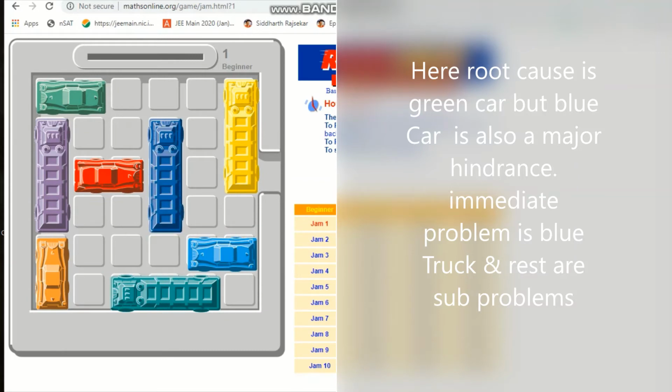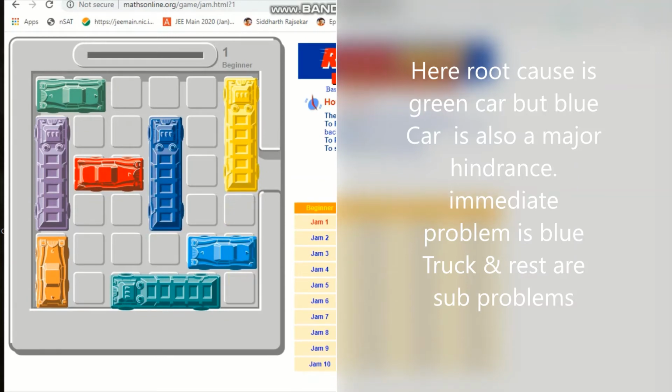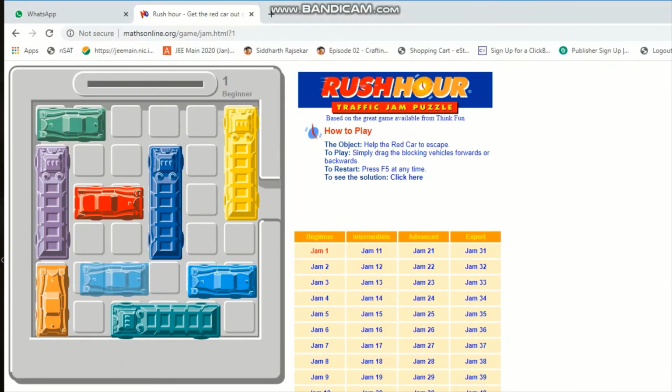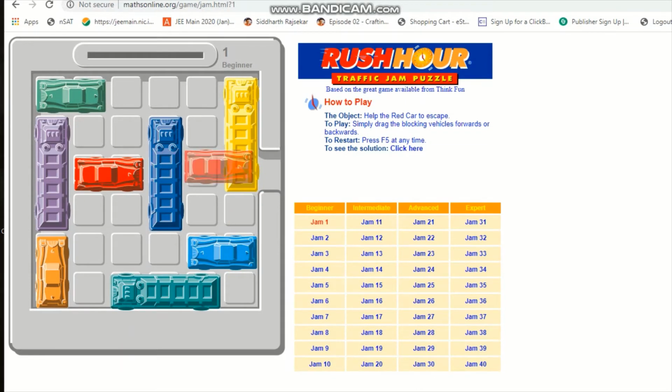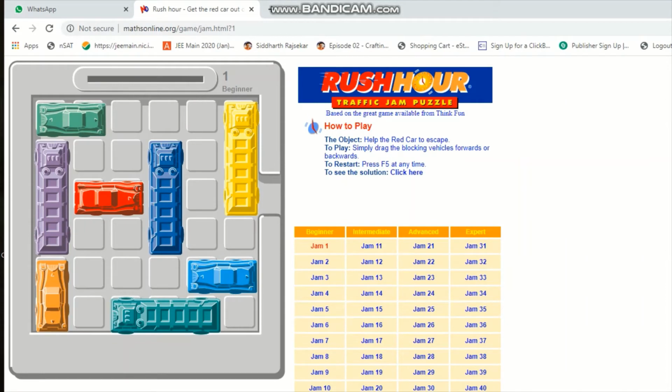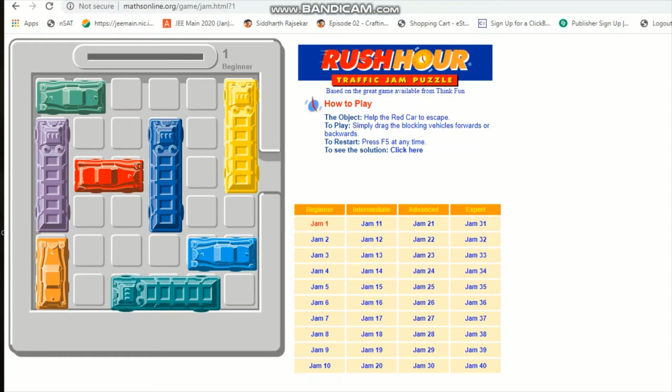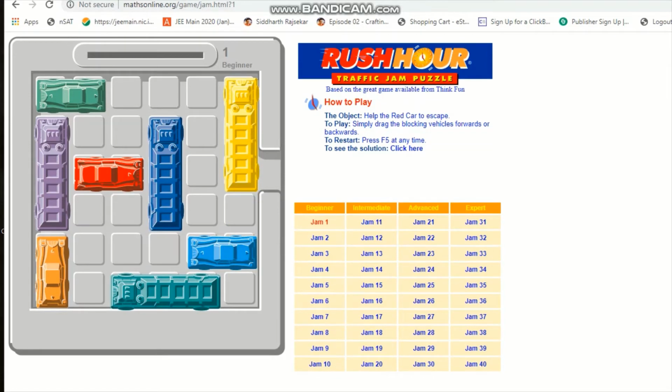So even though you remove the root cause and you are able to move all your sub problems, that is, you move the green car, then you move the purple truck, then you move the orange car, then the green truck, then you notice there is a blue car that is an obstacle again. So you move that blue car and then you move the blue truck, yellow truck, and you are able to go out of the exit gate.